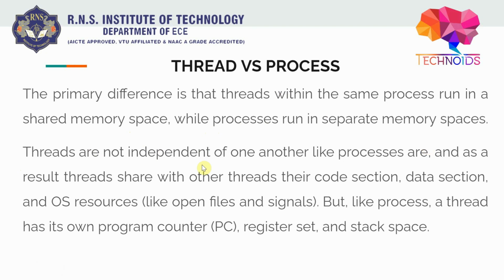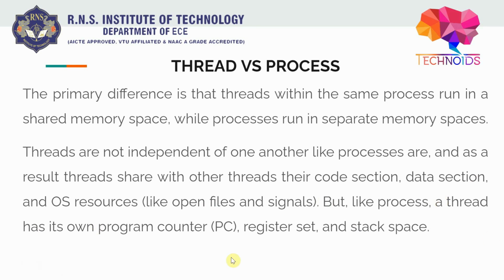Now, threads are not independent of one another like processes are, and as a result, threads share with other threads their code section, data section, right? Because one process has multiple threads, most likely they are dependent. The threads are dependent on each other, because when a big task is done in subtasks, we are breaking it into subtasks so that we can do it easily, right? So here also they are dependent and they share their code section, data section, and operating system resources.